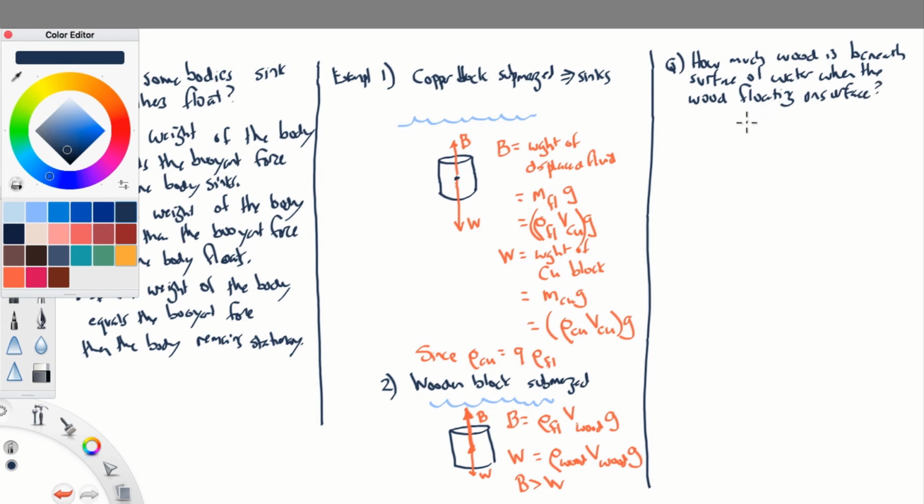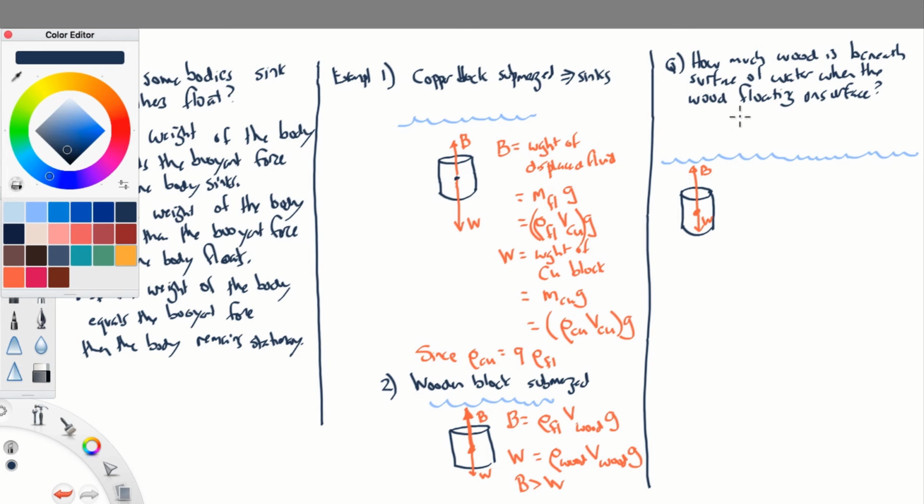Well, let me draw the surface of the water. Draw a few cases, so let me draw it like this. Now, let's suppose that we were to start out with this wooden block. We were to push it down so it's submerged underneath the water. And as we saw a moment ago, when you do that, the buoyant force is larger than the weight. And so the net upward force causes it to move upward.